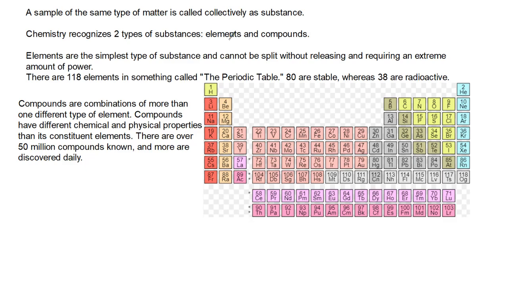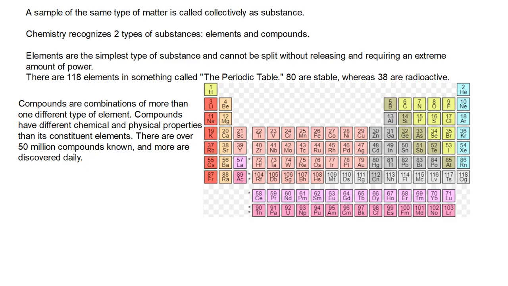So a sample of the same type of matter is collectively called a substance. If scientists are referring to two substances, they aren't saying two single matter. They're referring collectively to two substances, two things. You have to refer to them individually as substances, right? And chemistry recognizes two types of substances: elements and compounds, right?